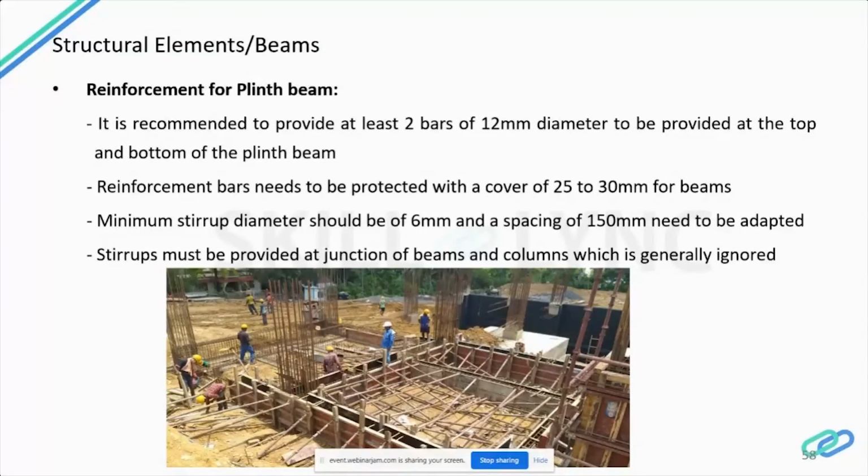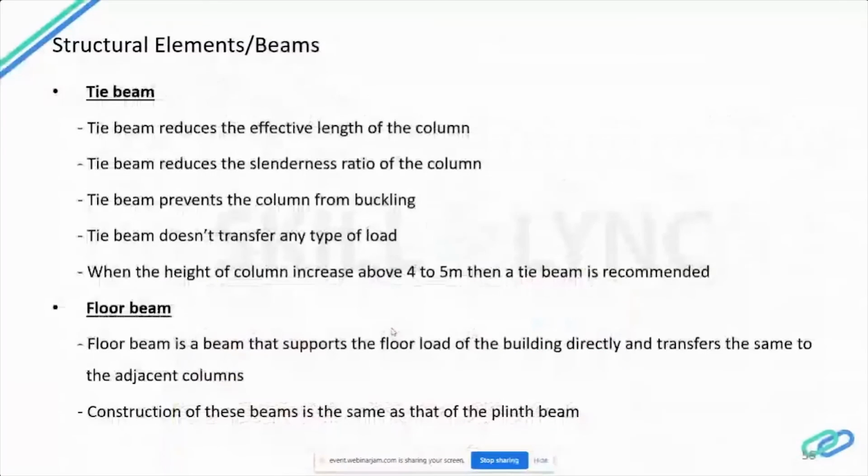So now it is a tie beam. This tie beam is normally provided to reduce the effective length of the column. Thereby it reduces the slenderness ratio of the column too, and prevents the column from buckling. This tie beam is also used to transfer any kind of load from the slab to the column and